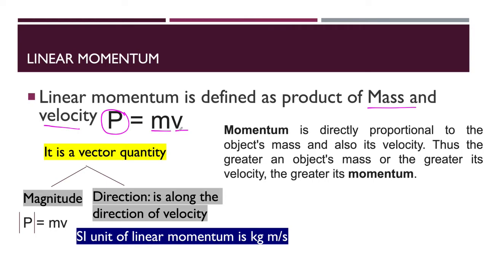As it is the product of mass and velocity, you can say that it is a vector quantity. So we can say the product is a vector. Momentum is directly proportional to the object's mass and velocity. If the mass is increased, automatically the momentum will also increase, and if the velocity is increased, the linear momentum will also increase. Thus the greater an object's mass and the greater its velocity, the greater will be the momentum.